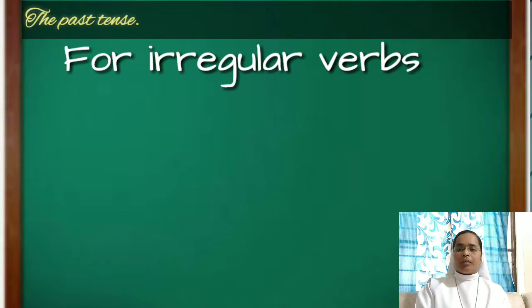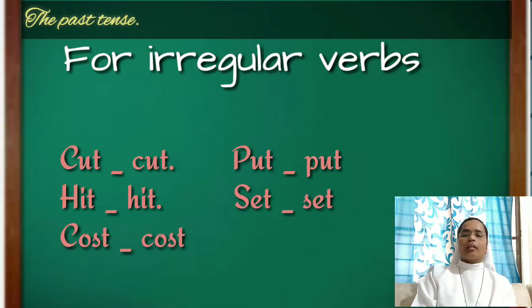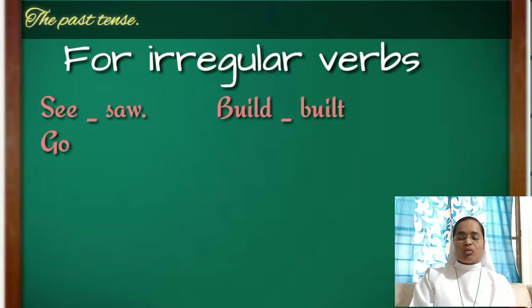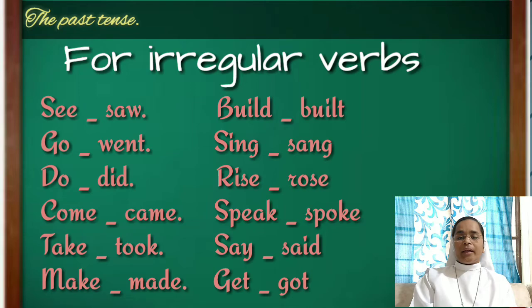There are some irregular verbs whose past tense looks the same as the root form. Examples: the past tense of cut is cut, put is put, hit is hit. For other irregular verbs, the past form is more erratic. Examples: see, saw; build, built; go, went; come, came; sing, sang.